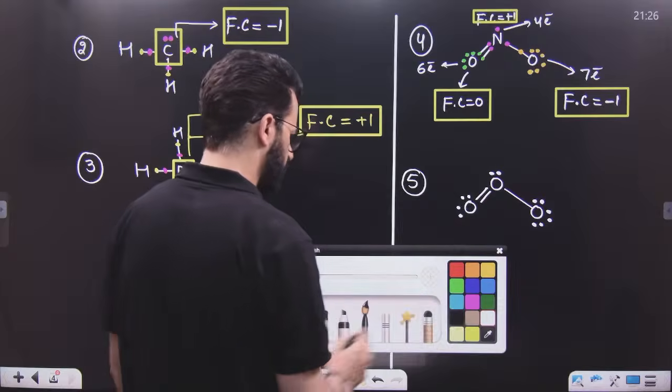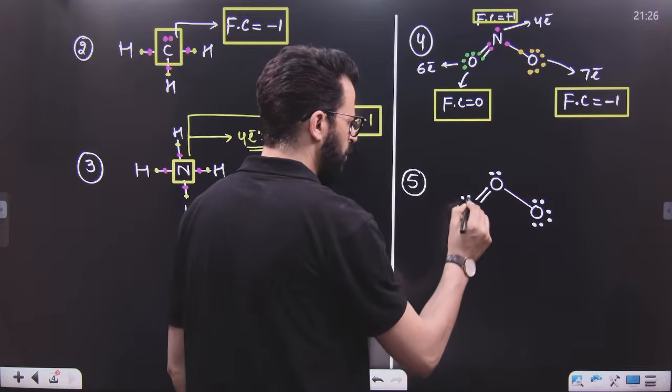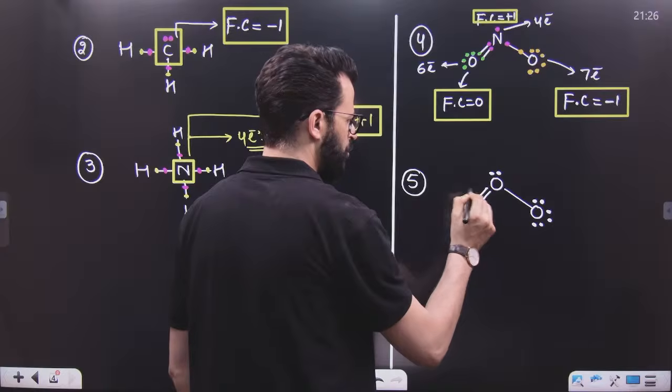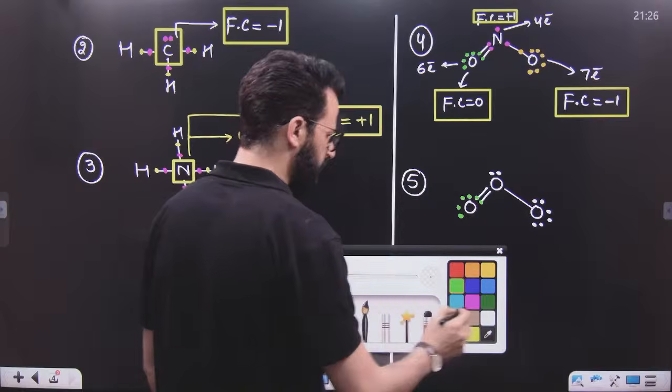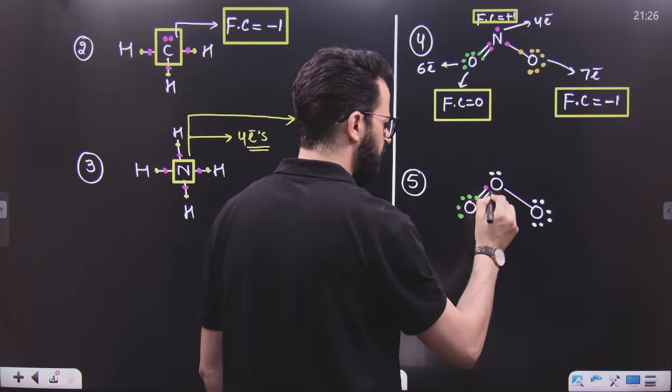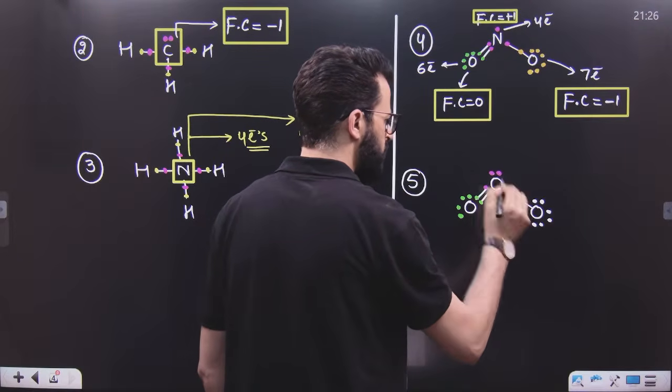Now, have a look. Let's calculate the number of electrons of oxygen over here. This oxygen is having 6 electrons. After that, this oxygen is having 1, 2, 3, 4, and 5 electrons.